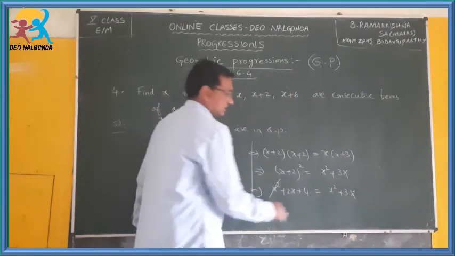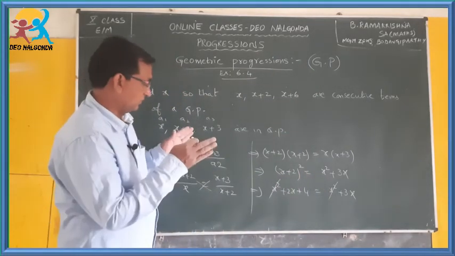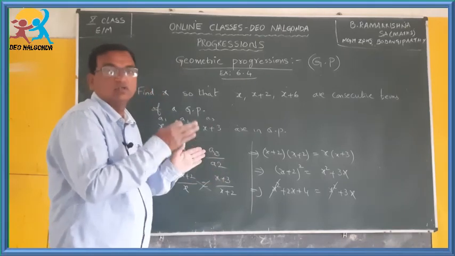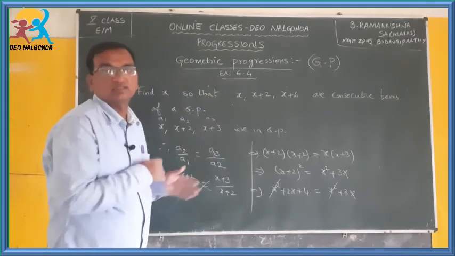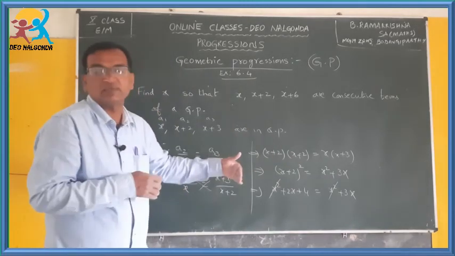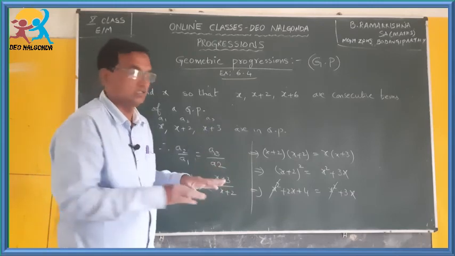Here x square is there, and on the other side also x square is there. If you have same terms on both sides of an equation, we can cancel them, because if you transpose that to this side, it becomes minus x square, and x square minus x square gets cancelled.